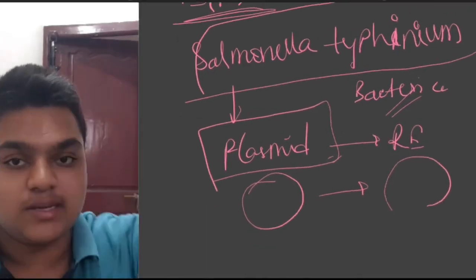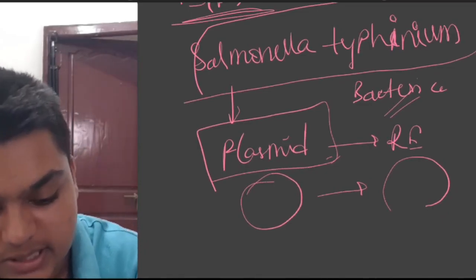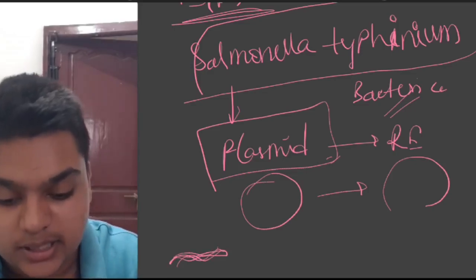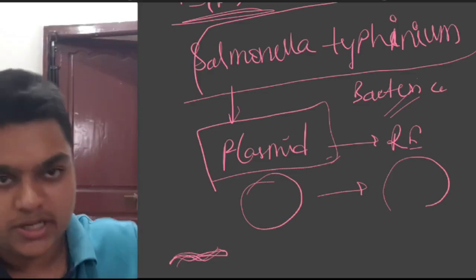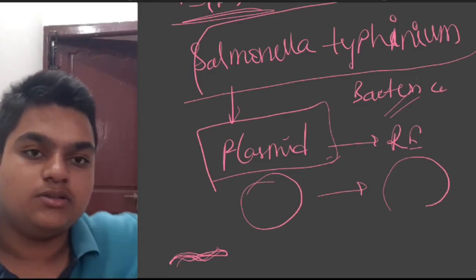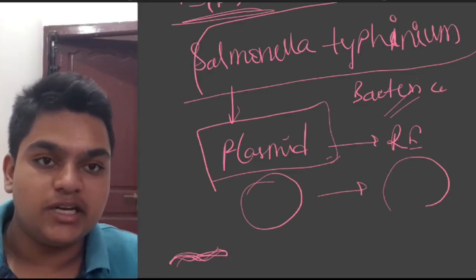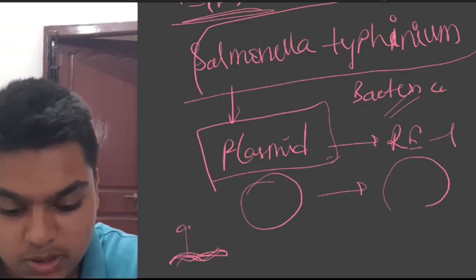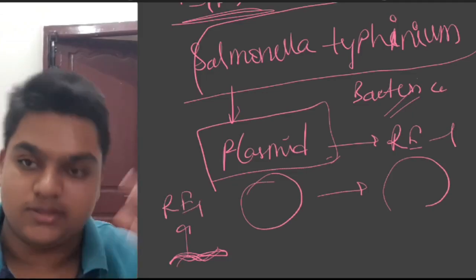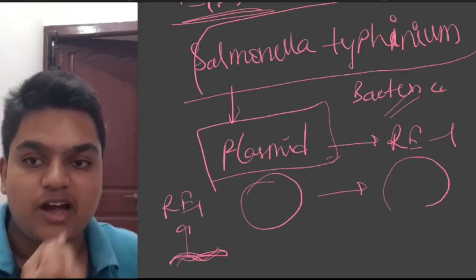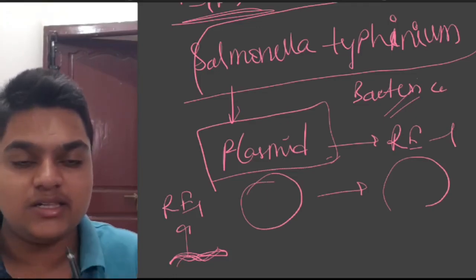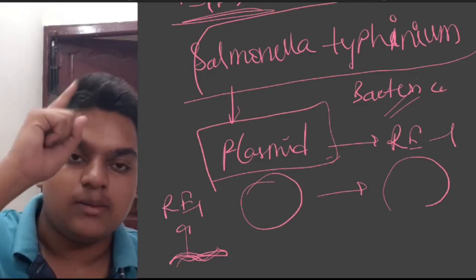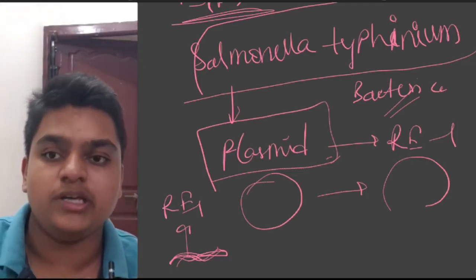Now they took some antibiotic resistance gene, and they cut this gene. How did they obtain the fragments? They isolated the genome from some other organism and cut the DNA using the same restriction endonuclease, which I am naming restriction endonuclease 1, that they used to cut the plasmid. I have already told you why.